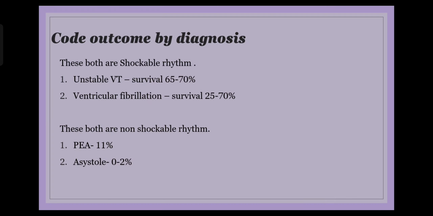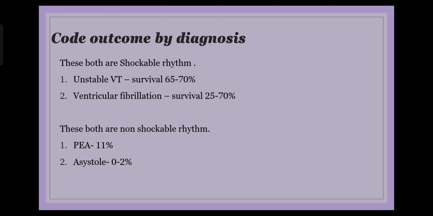When it comes to outcomes by diagnosis, code blue implies that there is an emergency protocol instituted in the hospital. Then we usually find four rhythms in code blue that are to be remembered by you, which are unstable ventricular tachycardia. Unstable ventricular tachycardia would mean that the patient is pulseless. So we obviously need to provide DC shock to reset the rhythm in the heart. So is the case of ventricular fibrillation. Both of these are called shockable rhythms, and they are in green because the chances of survival of the patient with respect to shockable rhythms will definitely be superior